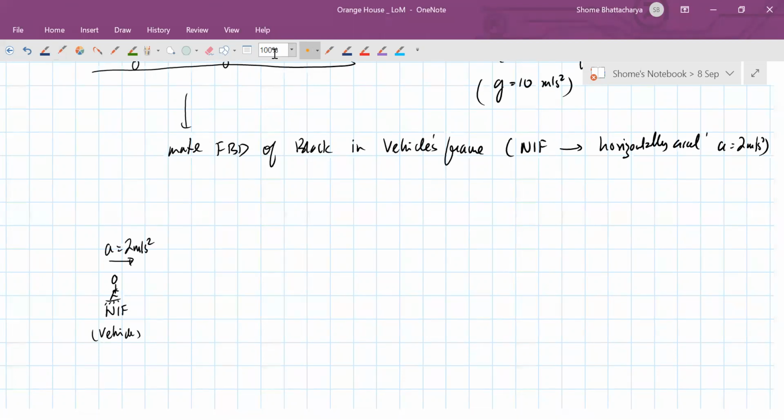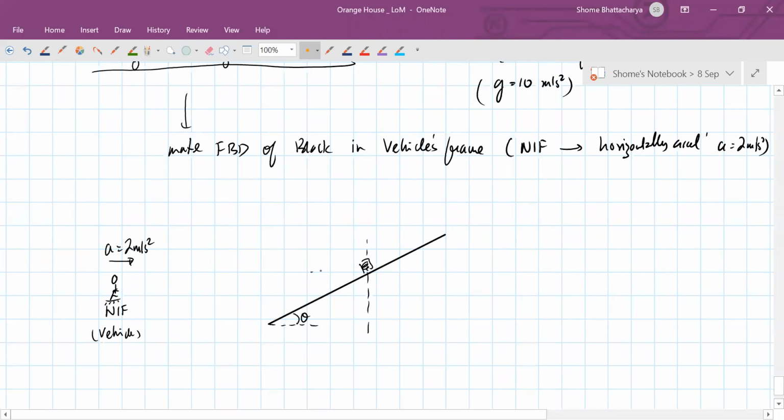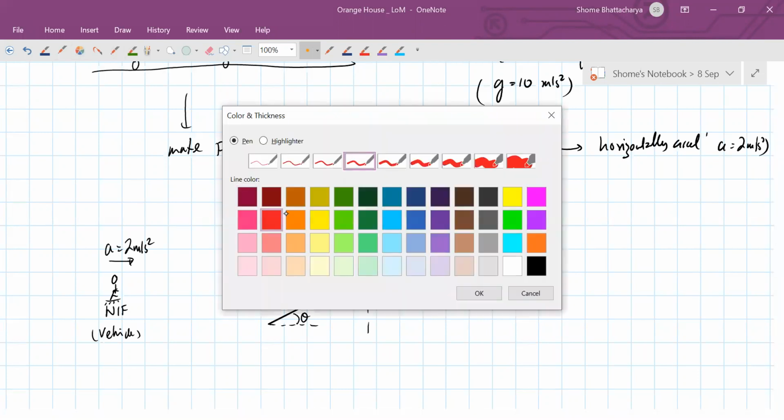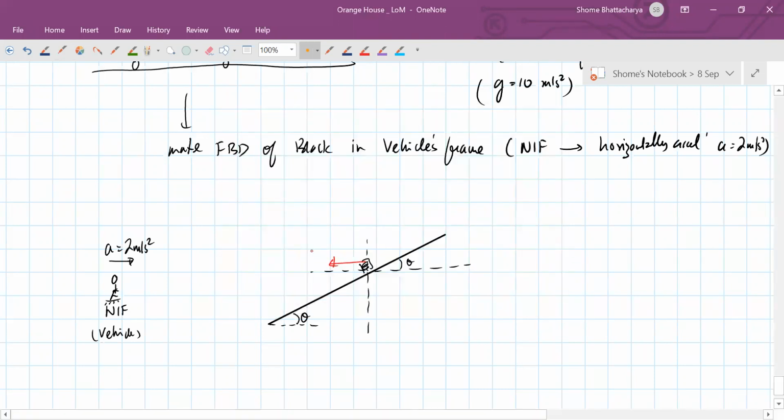So on the block on the inclined plane, first of all, how will the pseudo force act? The pseudo force will be acting in this direction. This will be ma. This is a pseudo force.